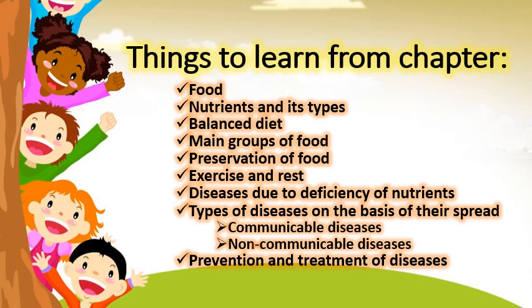In the last, we would learn about prevention and treatment of diseases. Students, today we are going to start from deficiency diseases, because the earlier things are all covered in our two previous classes. So let's get started with deficiency diseases.